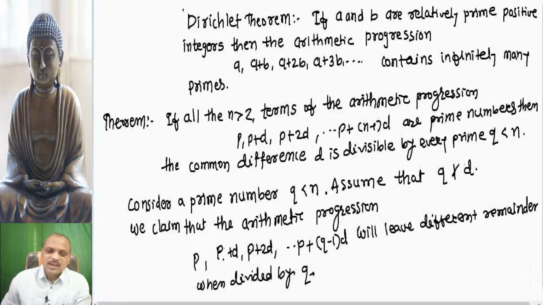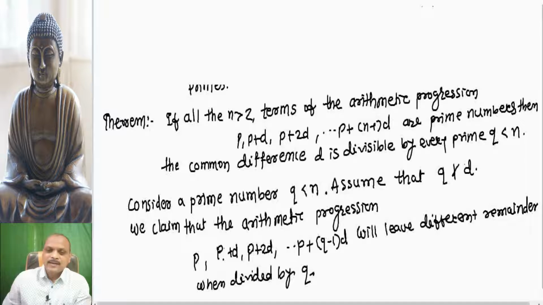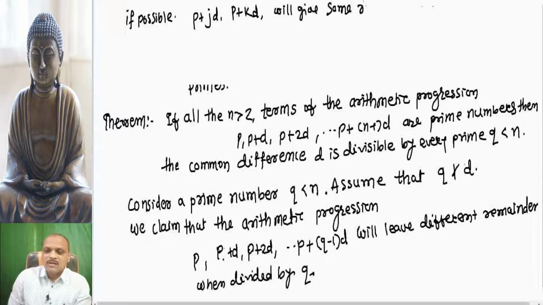Suppose that there are two numbers which give us the same remainder. That means from this list, if possible, we have two numbers p plus j into d and p plus k into d which give the same remainder when divided by q.